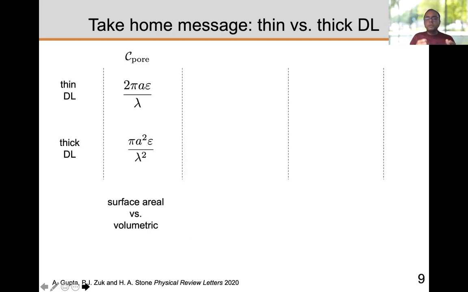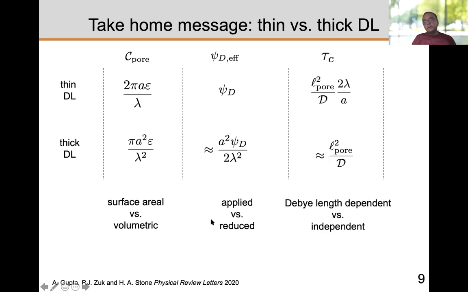So the capacitance becomes volumetric. The capacitance you see is capacitance per unit length. So here you have dependence on 2 pi a, where a is the radius, because it's per unit length. So this is surface area per unit length, whereas you have pi a squared here, which is volume per unit length. So basically for thick double layers, the capacitance becomes volumetric. Similarly, the applied potential is the same as for the thin double layer limit, but for the thick double layer limit, it actually reduces significantly. And finally, the time scale becomes a long time scale here, which is independent of the Debye length, whereas for the thin double layer limit, it was proportional to the Debye length.